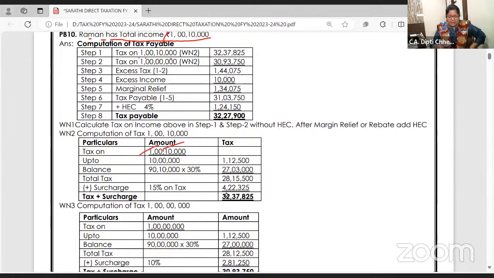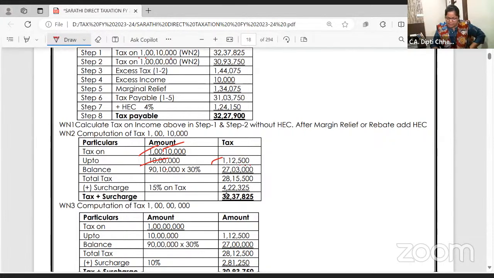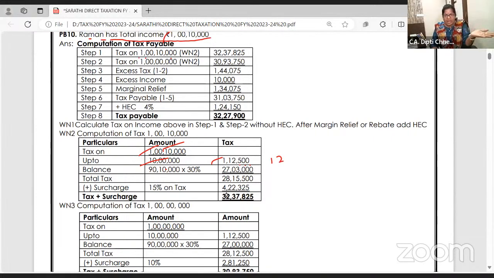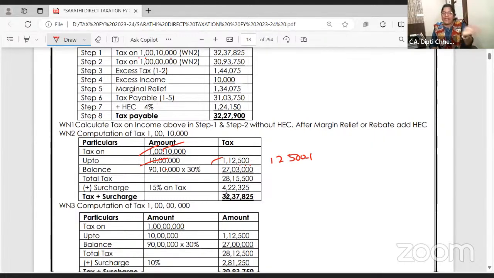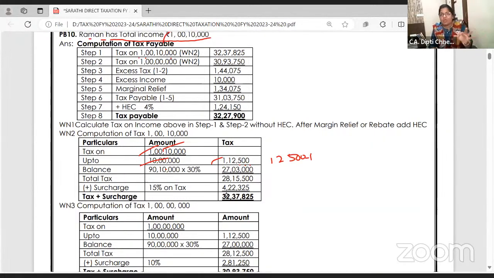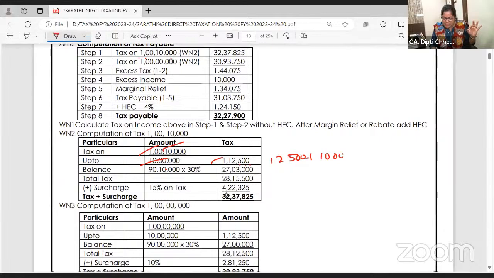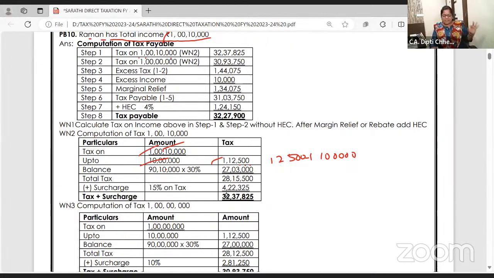On 1 crore and 10,000, up to 10 lakhs, tax is 1,12,500. Ma'am, how did it come? Up to 2,50,000 nil. Next, 2,50,000 to 5 lakh, 5%, that is 12,500. 5 lakh to 10 lakh, 20% on the 5 lakh, that is 1 lakh. So up to 10 lakhs, the tax is 1,12,500 if he is not a senior citizen.